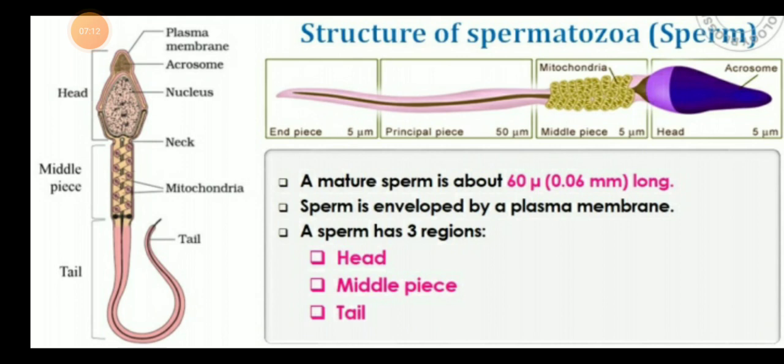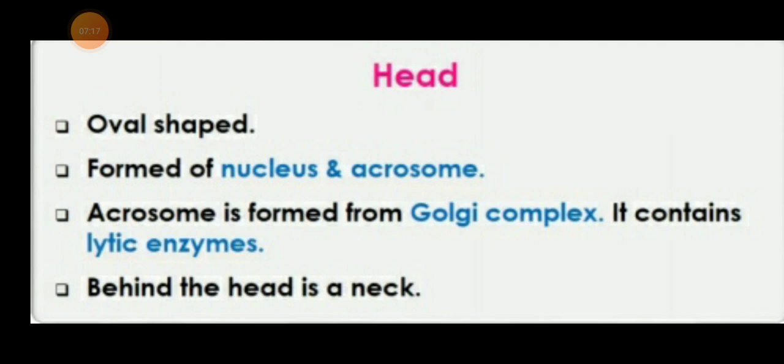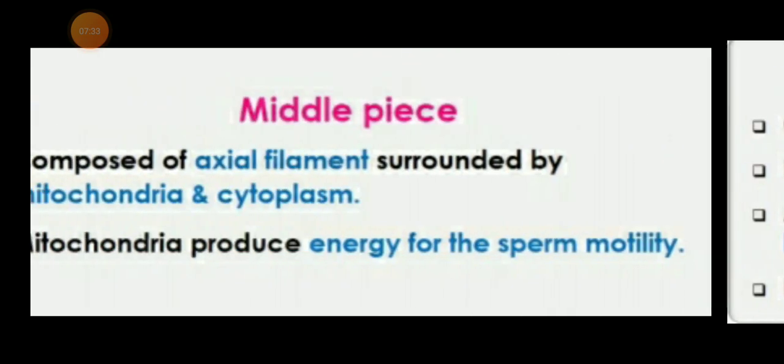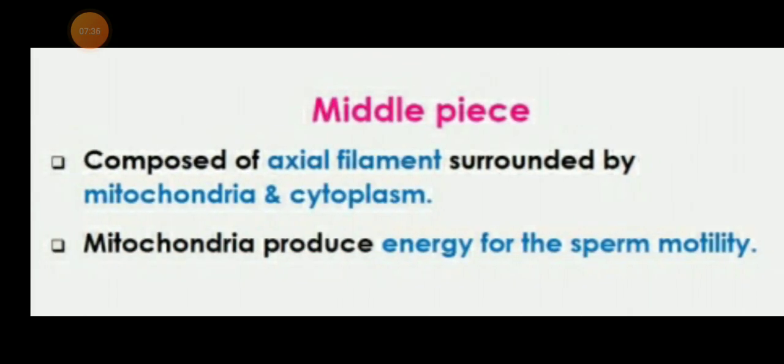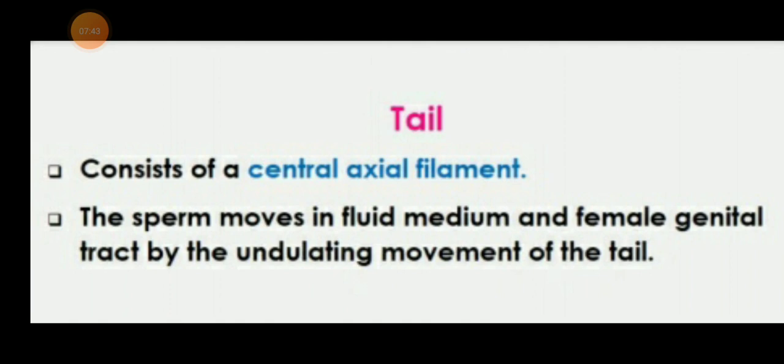Children, this is a clear diagram so that you can easily understand the head part, in which the acrosome is formed from the Golgi apparatus or Golgi complex, and it mainly contains enzymes which are lytic in nature. The middle piece has the mitochondria for the energy for sperm motility, and the last part is the tail part, which has a central axial filament and helps mainly in the movement of the tail.